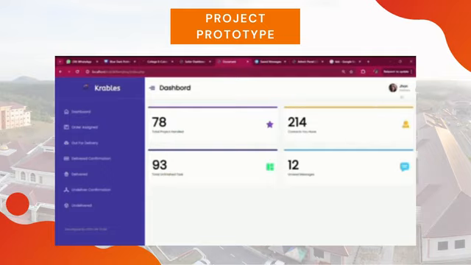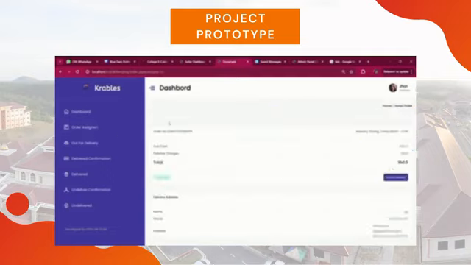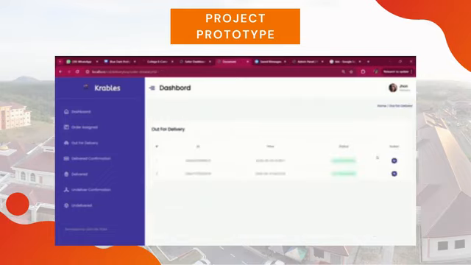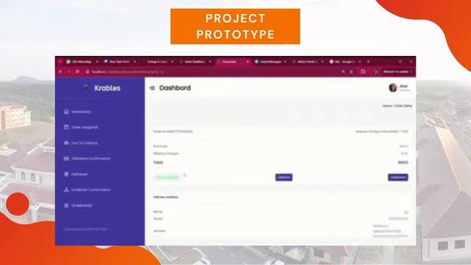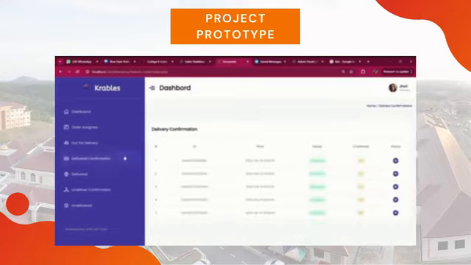This is a delivery dashboard. We can click the order assigned to see the product we receive, and then click deliver to see the product already out for delivery. And then after delivering the product, we can click delivered, and then we can see the product that we delivered in the delivered confirmation options.